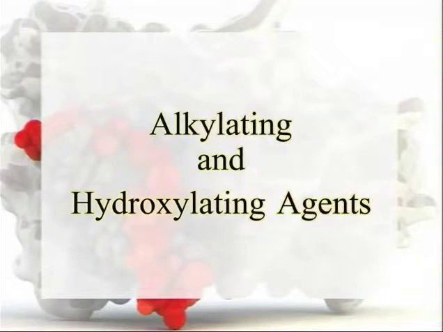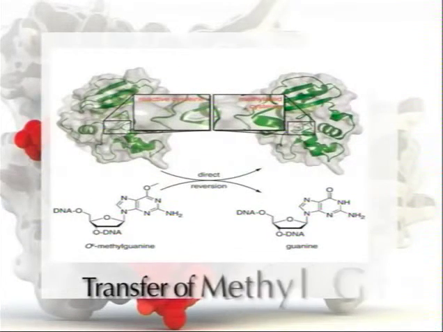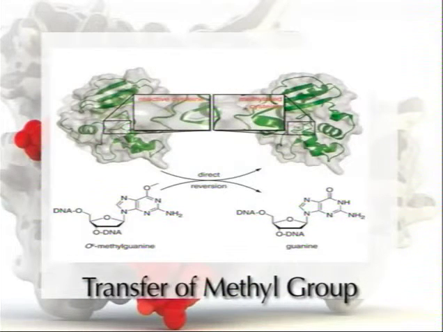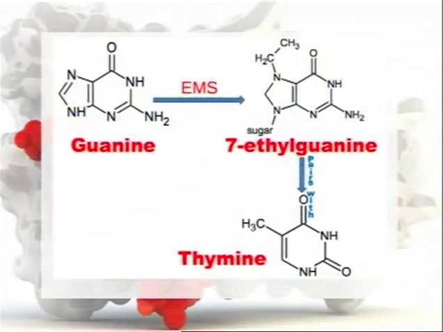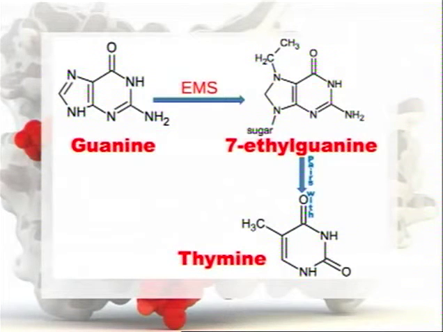Now, number four chemical mutagen, alkylating and hydroxylating agents. One major mechanism of mutagenesis by alkylating agents involves the transfer of methyl or ethyl groups to the bases such that their base pairing potentials are altered and transitions result. For example, ethylation at the 7 nitrogen position and at the 6 oxygen position are believed to be two effects of ethyl methanesulfonate. 7-ethylguanine is then believed to base pair with thymine.